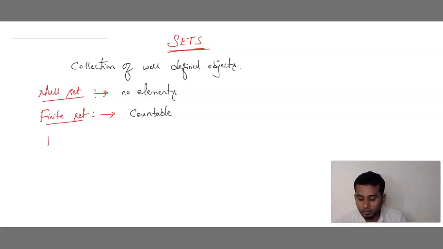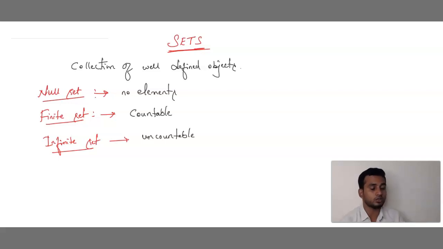Similarly, we have one more type of set, that is called as infinite set. What is infinite set? A set which consists of uncountable number of elements. Uncountable. We cannot count stars in the sky. Can you count how many stars are there in the sky? No. That is called as infinite set. This is clear? Now, we have different types of sets, but particularly you can just remember these three sets right now. Okay?